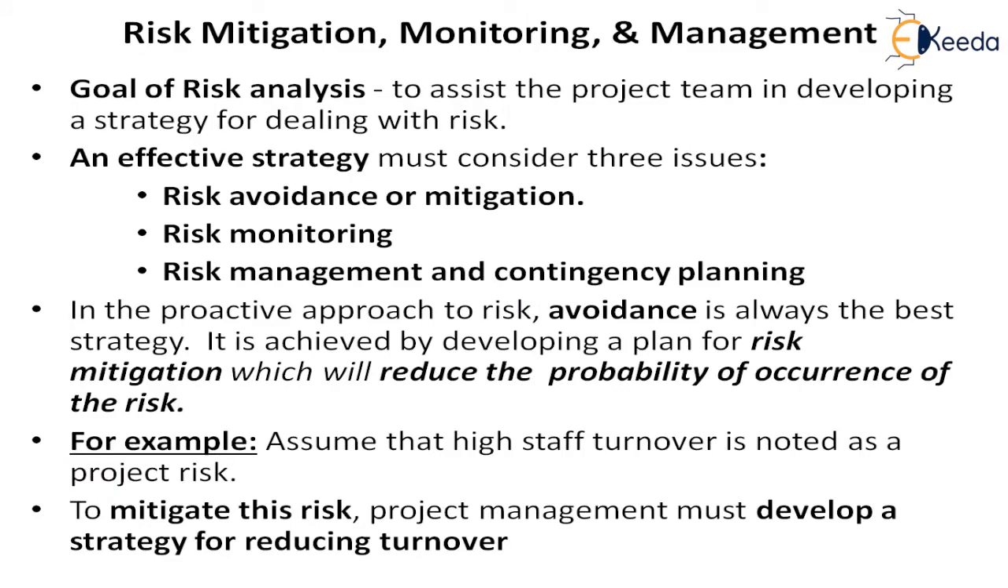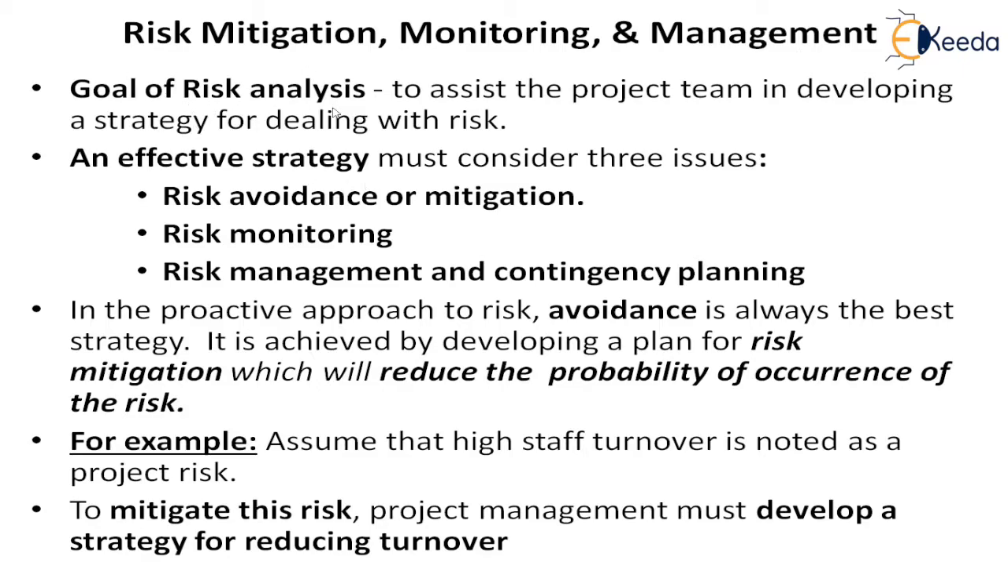Now we come to the last step in the risk management, which is risk mitigation, monitoring and management. So this is why it is called RMMM. So you have 3 M's and R. R triple M. So that is why that plan is called the R triple M plan. So now what we have to do is understand what is mitigation, what is monitoring, and what is management. So what is the goal of the risk analysis?